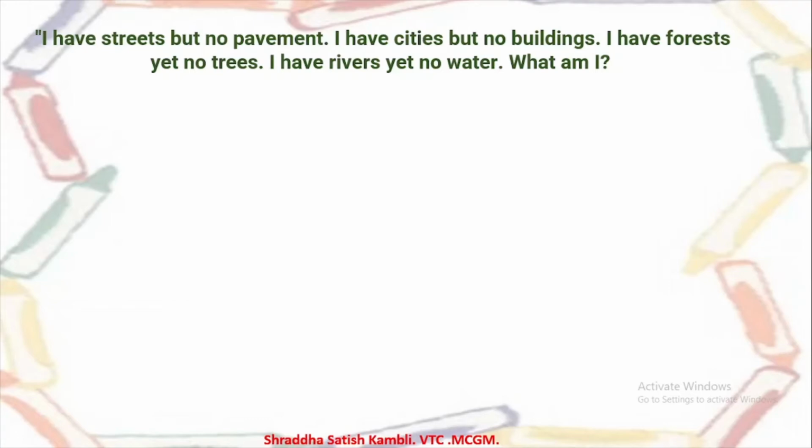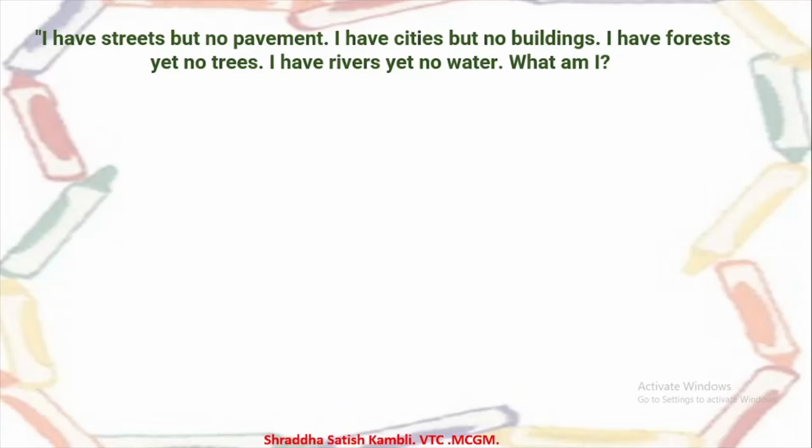So how do you understand that this place is a city and this place is a village? In a village you will not see tall buildings, but in cities you will see tall buildings. But this is a city and it doesn't have any tall buildings. It has cities but no buildings. It has forests but no trees. It has rivers but no water. What am I? So rivers will definitely have water and forests will definitely have trees.